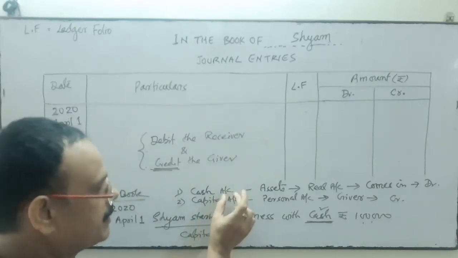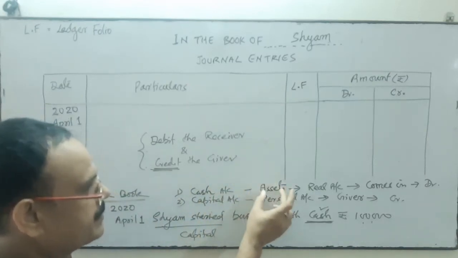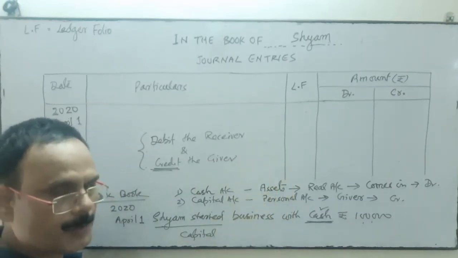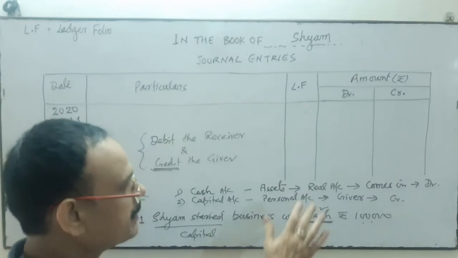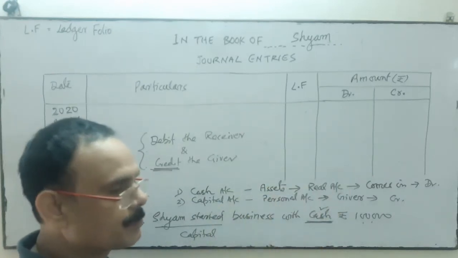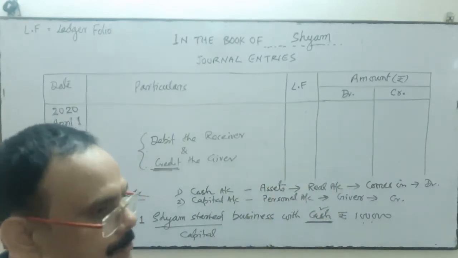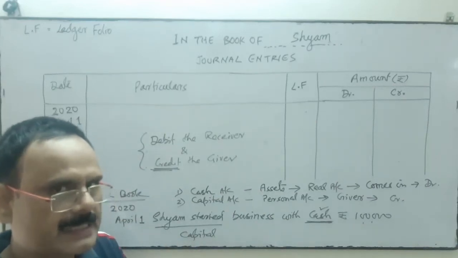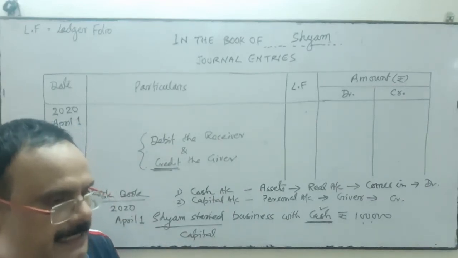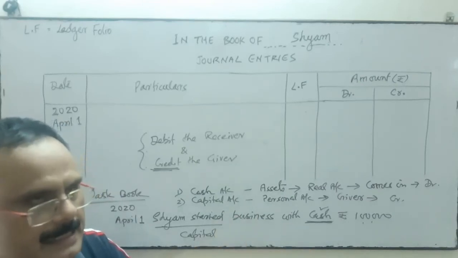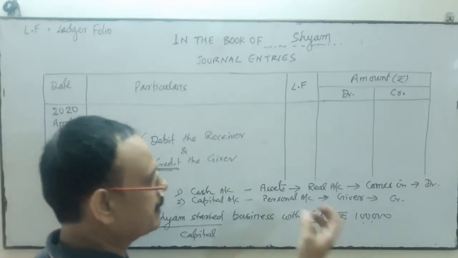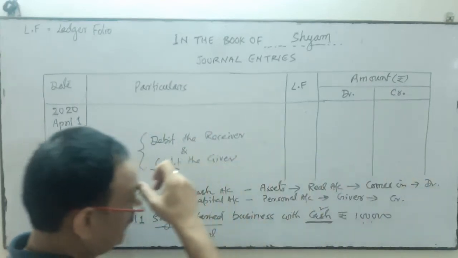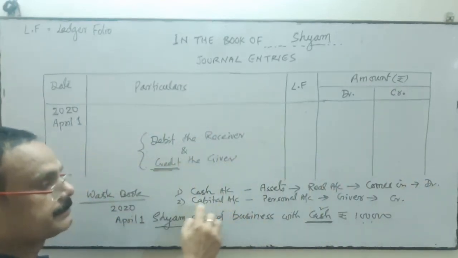Now see the cash. Cash is an asset. Does an asset come under personal, real or nominal? All assets come under the real account. Now we'll see the rules of real account. What comes in is debit, what goes out is credit. If assets come into the business, then debit. If assets go out from the business, it is credit. So here the asset, cash, comes into the business, so debit.